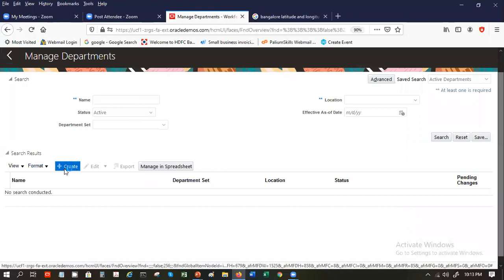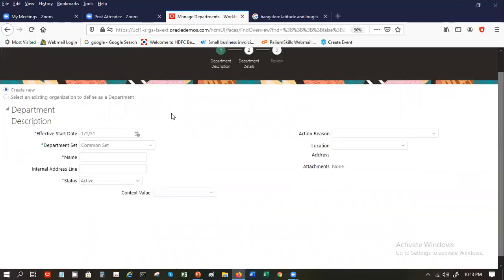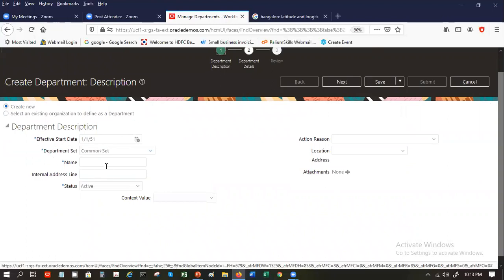So we'll say create again. Search is exactly the same. So we'll just keep the same. Say create, and we'll say SP, let's say HR department. You can call it whatever you want, right? Don't get stressed about the name.